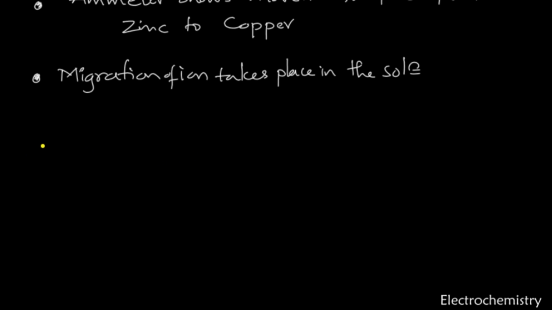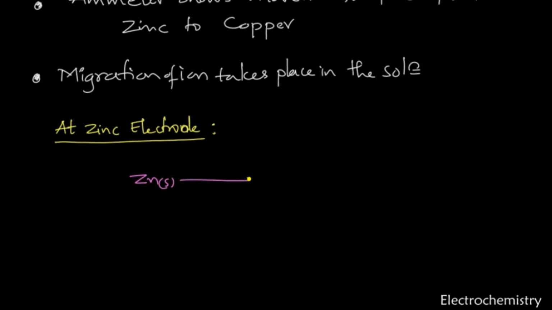Right. At the zinc electrode, something very interesting is happening, which we have to list here. What is happening here? Zinc goes into the solution as Zn2+, liberating 2 electrons. We represent this in the form of an equation: Zn solid is converted into Zn2+ aqueous, giving 2 electrons. So here the loss of electrons takes place, and therefore you can say that this is an oxidation process.